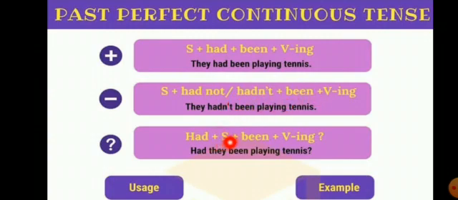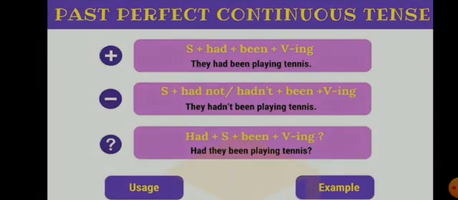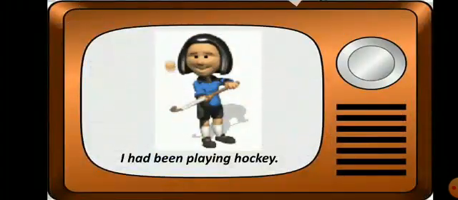Come to the interrogative sentence. For making interrogative sentences, first we put the helping verb, then the subject, then been, then the first form of the verb plus ing. So, had they been playing tennis? Positive is they had been playing tennis. Negative is they hadn't been playing tennis, and interrogative will be had they been playing tennis. These are the examples of past perfect continuous tense.